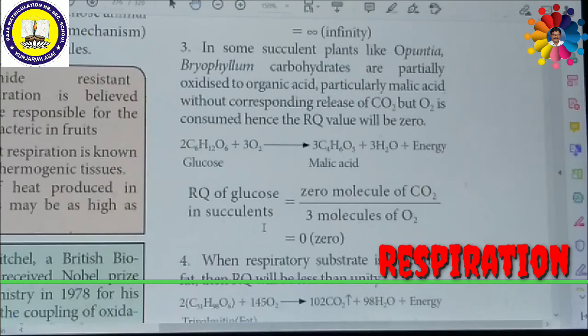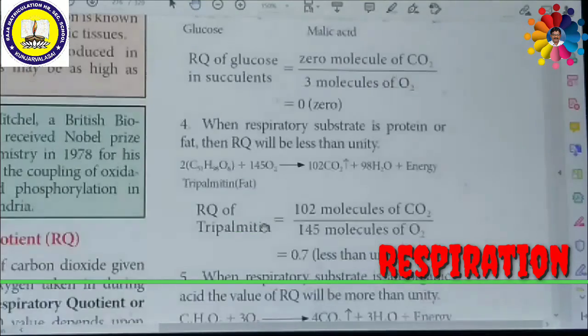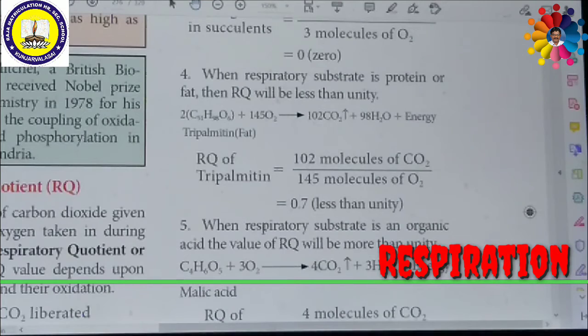Similarly, consider the respiratory quotient of a fat molecule, for example tripalmitin. This equation will give you an idea about the respiratory quotient of a fat. Tripalmitin has the equation: 2 molecules of C51H98O6, the molecular formula for tripalmitin, a fat, combined with 145 oxygen molecules, gives rise to 102 carbon dioxide molecules evolved and 98 water molecules, and energy is released.